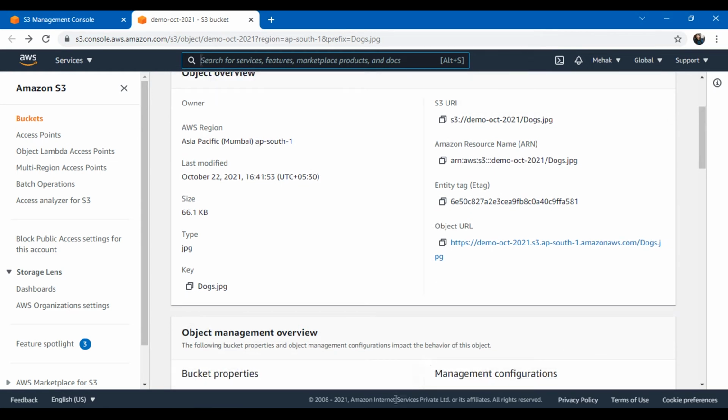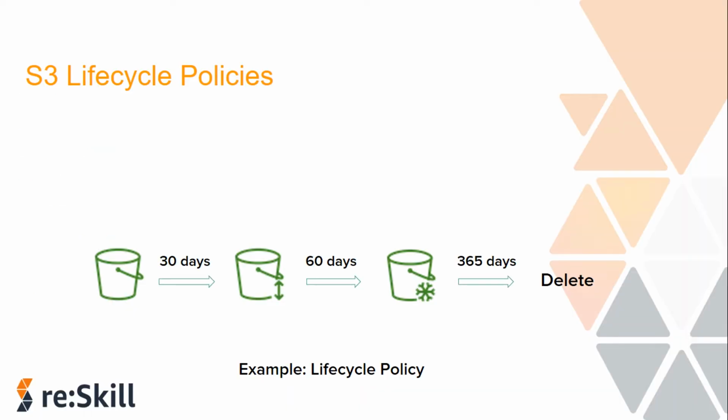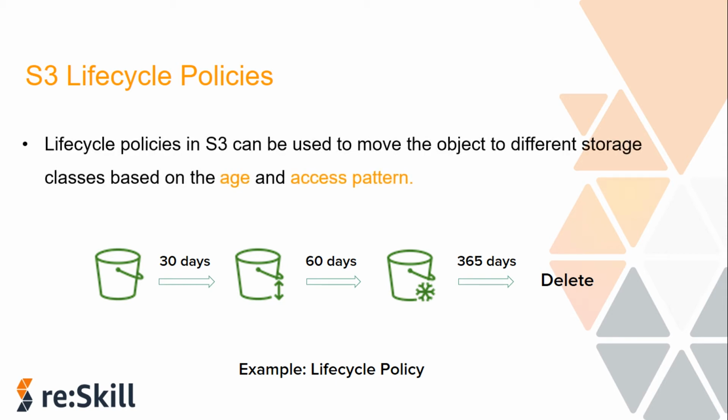For now, let's move back to the slides and discuss another concept of S3, that is lifecycle policies. So let's see what they are. You can configure the lifecycle policies of your objects to manage how they are stored throughout their life cycle. It's just a set of rules that define actions that Amazon S3 applies to a group of objects. Look at the keywords: based on the age and the access patterns, it is moving the object from class to class. It automates the life cycle of the object.